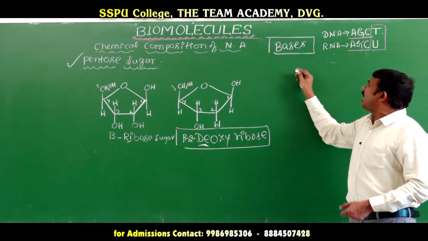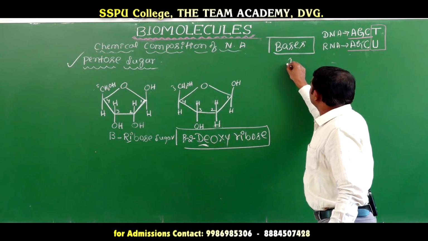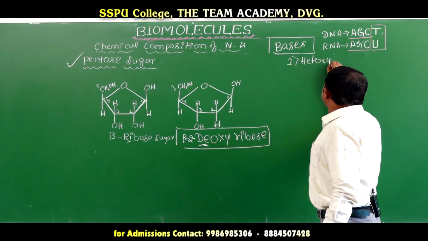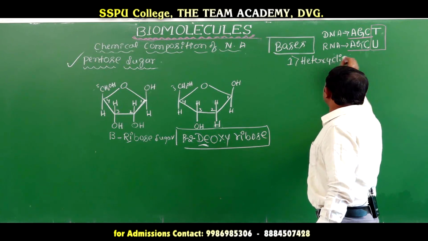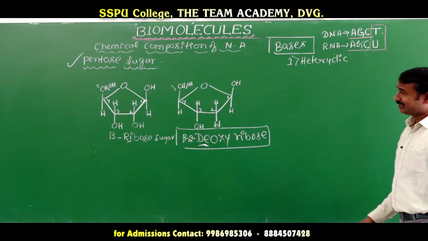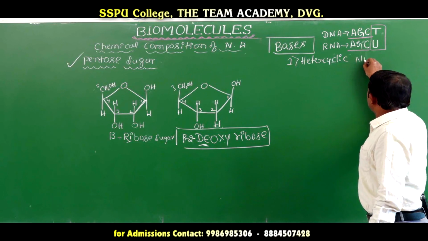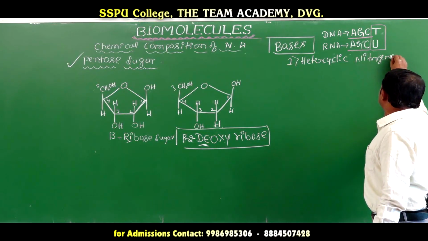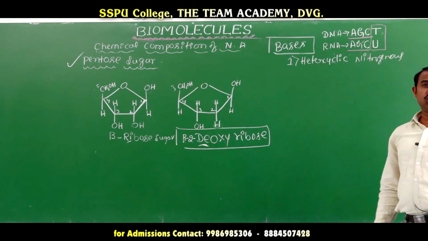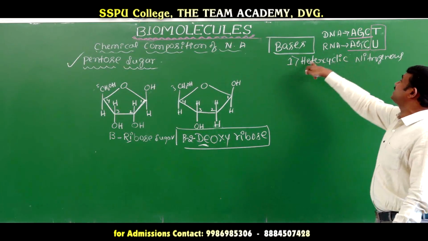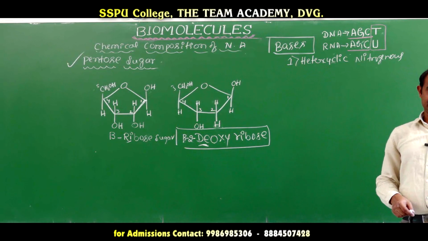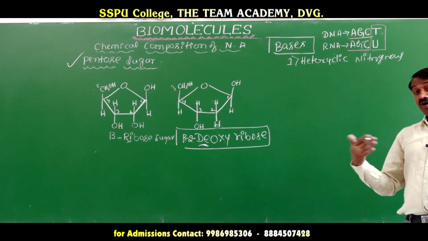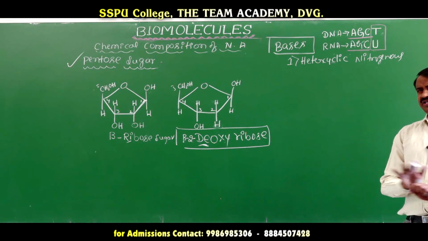These bases are heterocyclic and nitrogenous derivatives. They are nitrogen-containing heterocyclic compounds. Sulfur, oxygen, thiol, furan are not there.